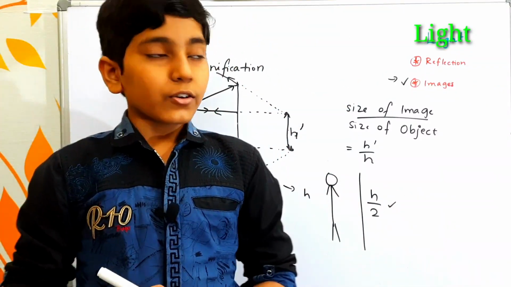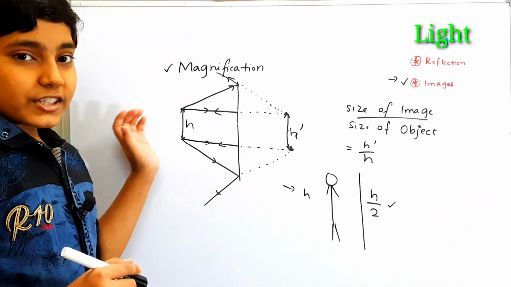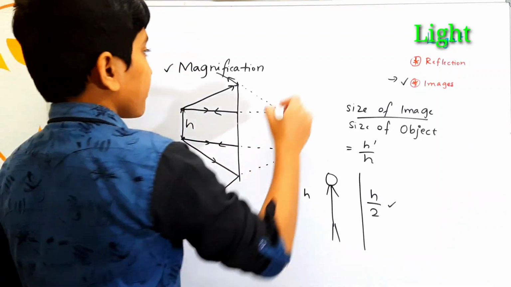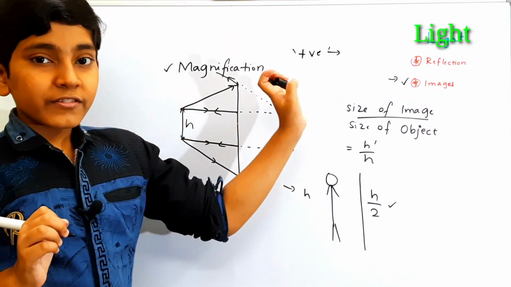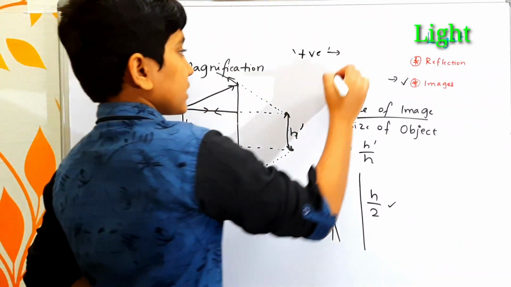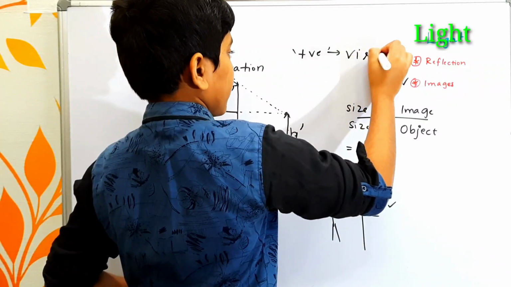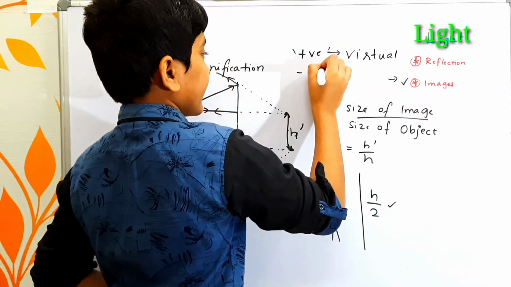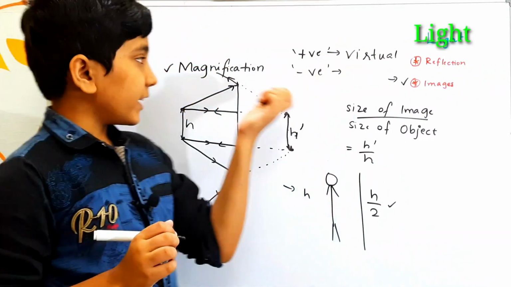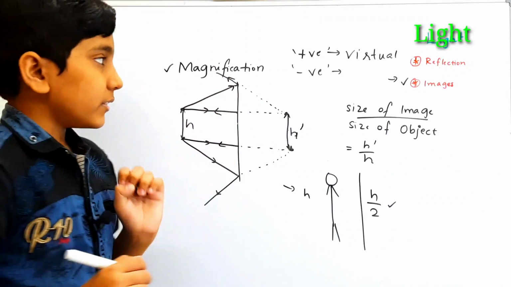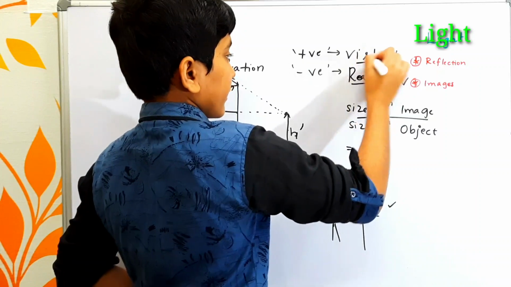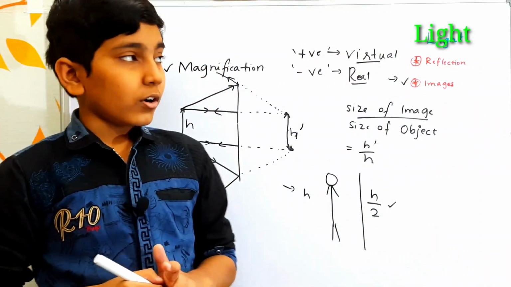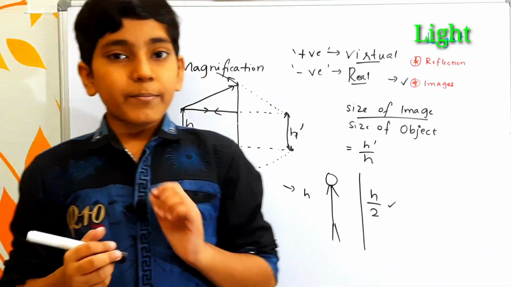Another important thing to note is that in the magnification of a plane mirror, if we get a positive value, this positive value indicates that the image formed is virtual. If we get a negative value in the magnification of a plane mirror, then the image formed is a real image. So it is also an important point to note regarding the magnification of a plane mirror.